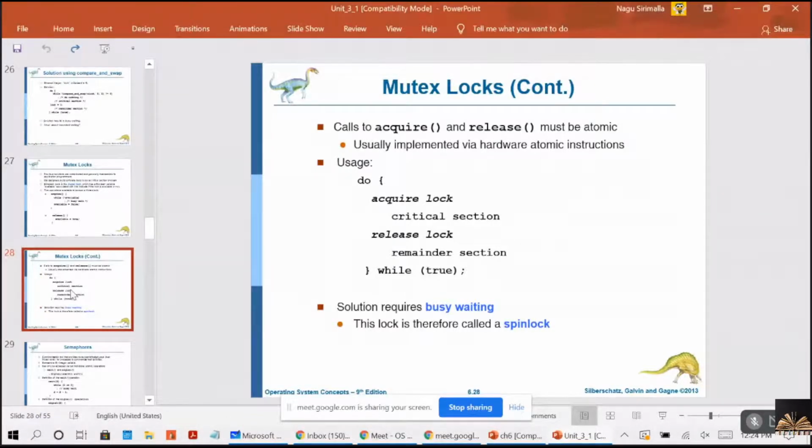Thus, when locks are expected to be held for a short time, these mutex locks are useful, right? So that means, as I told you, the process will be in busy waiting for the lock. And if the locks are taking a very, very small amount of time, then you can go for the mutex locks for the processes. So that is the reason mutex locks also can be used for the critical section problem, when the lock is held for a short time, right?